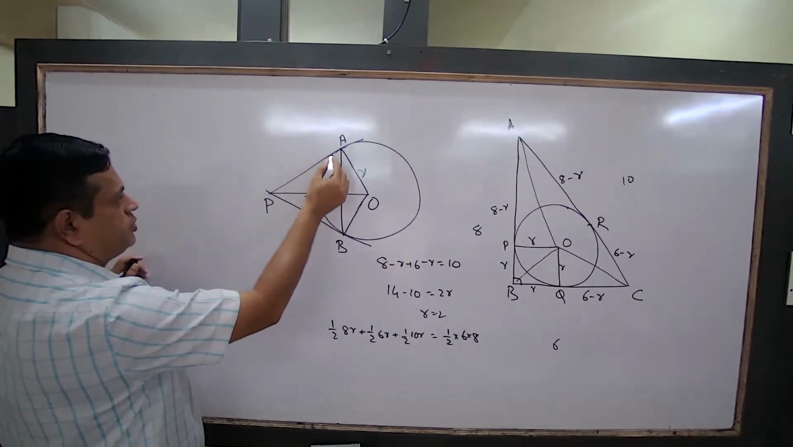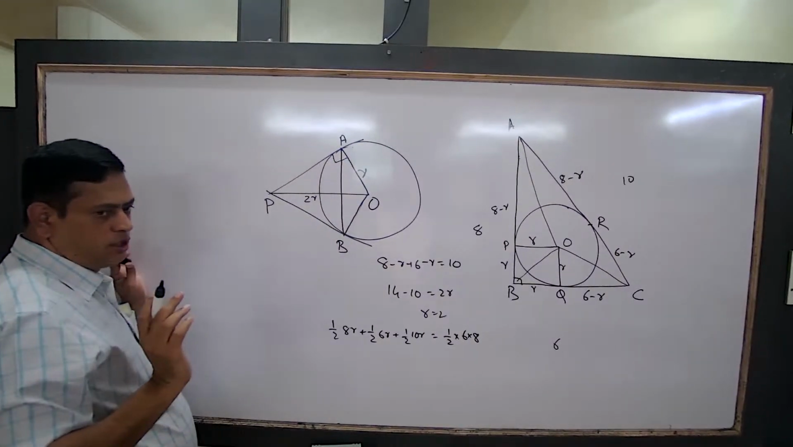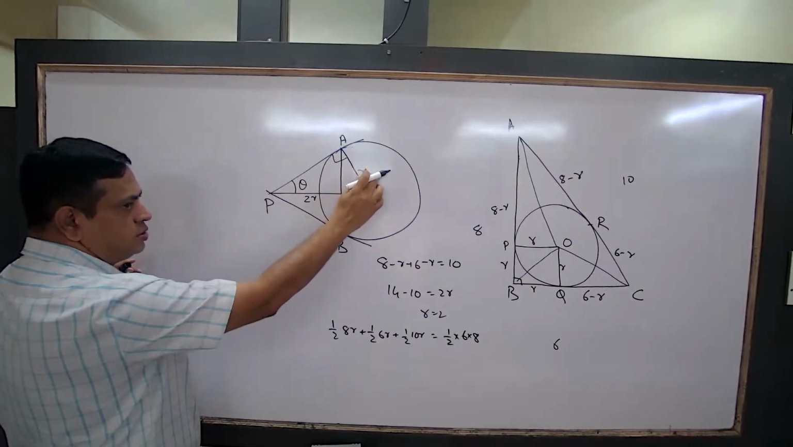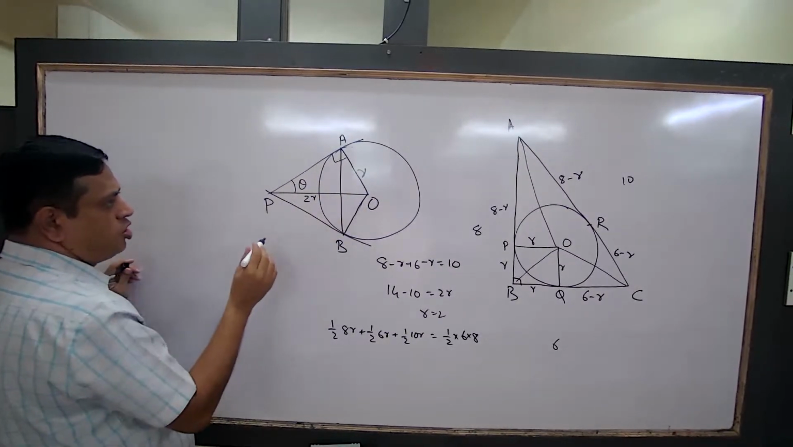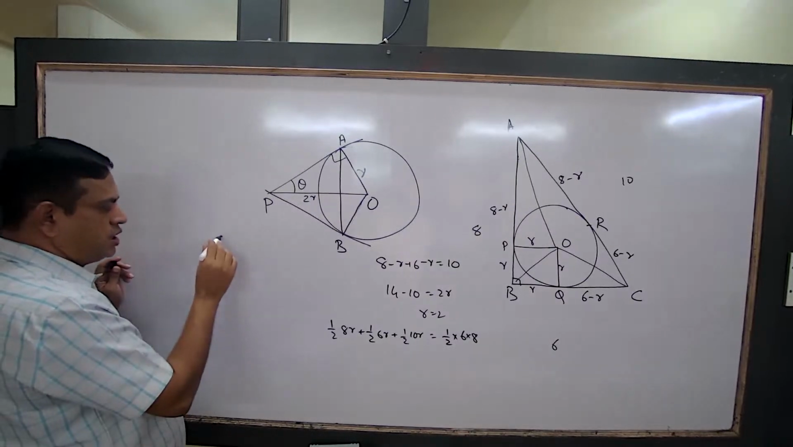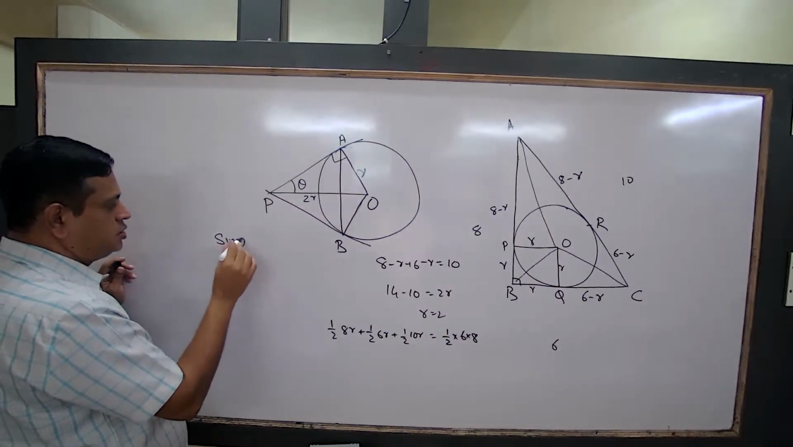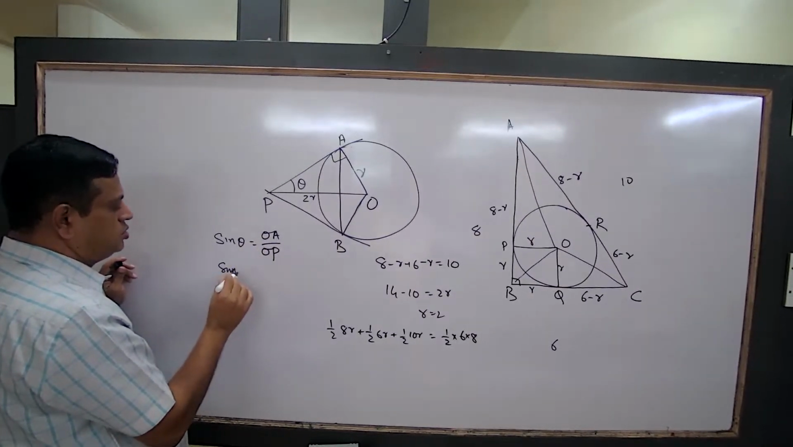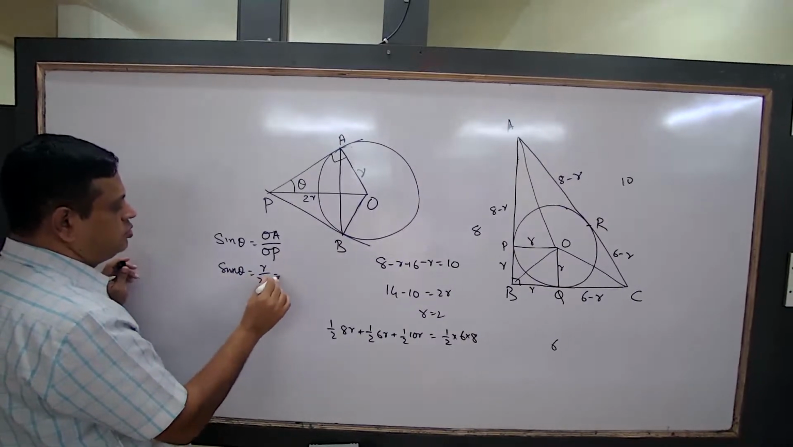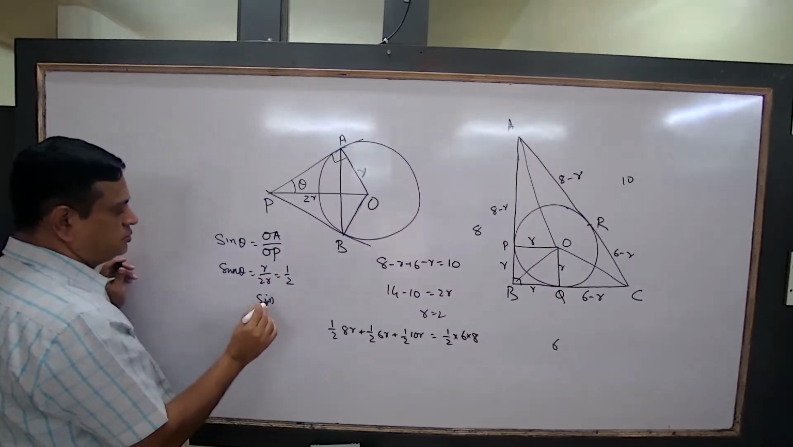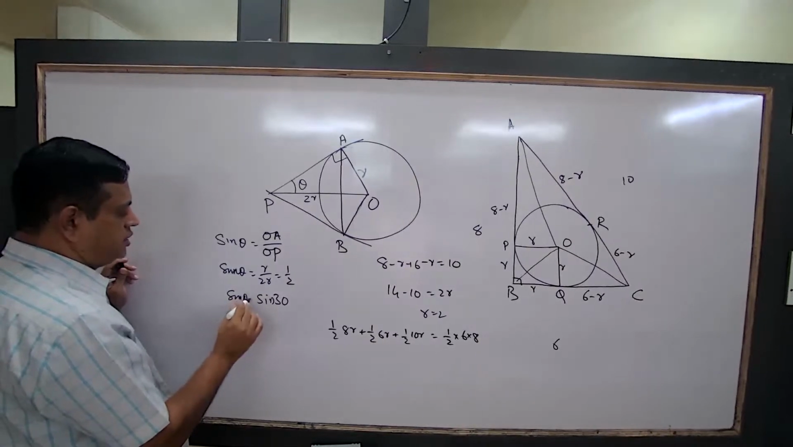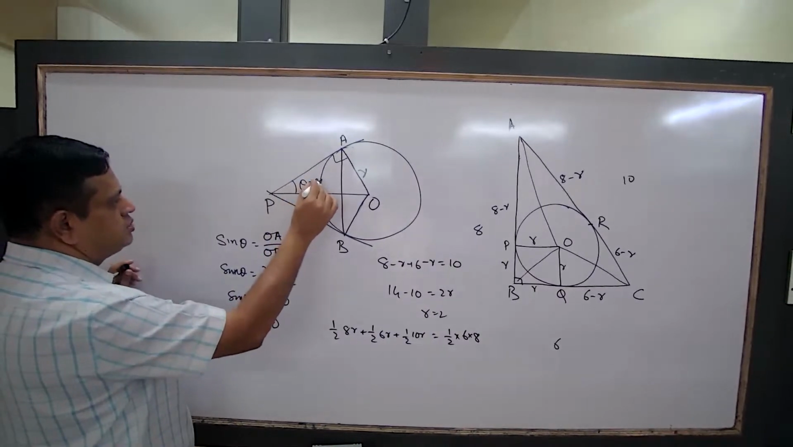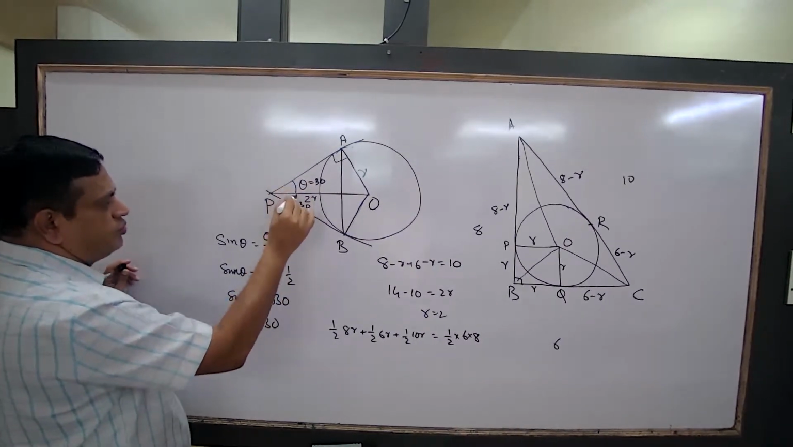What is the angle OAP? 90 degrees. Okay, it is a right triangle. If I take this as theta, which side is opposite, which is hypotenuse. Sine theta is equal to OA upon OP. That is, sine theta is equal to r upon 2r, which is equal to 1 by 2. 1 by 2 stands for sine 30. Therefore, sine theta is equal to sine 30. Theta is equal to how much? 30 degrees. So this is 30, this part also will come the same 30. Therefore, full is 60.